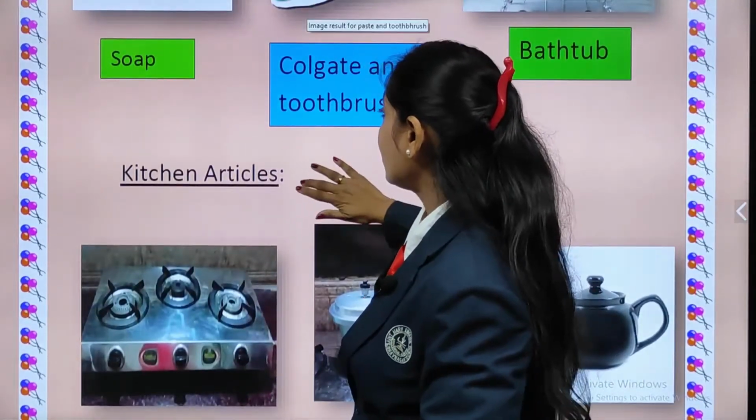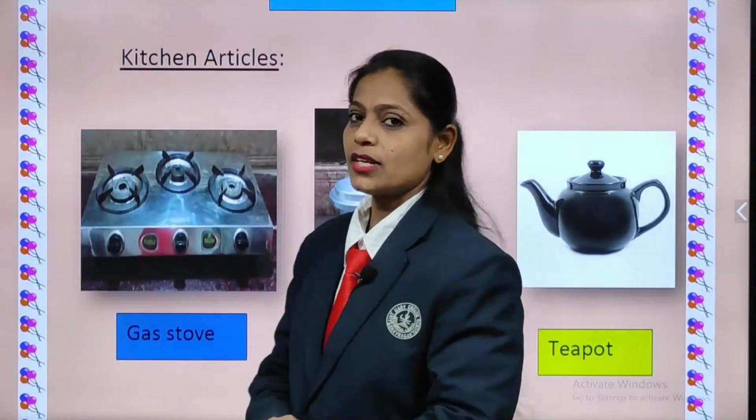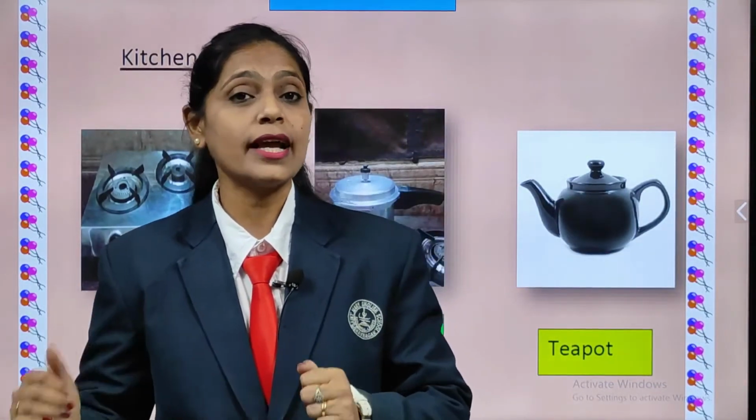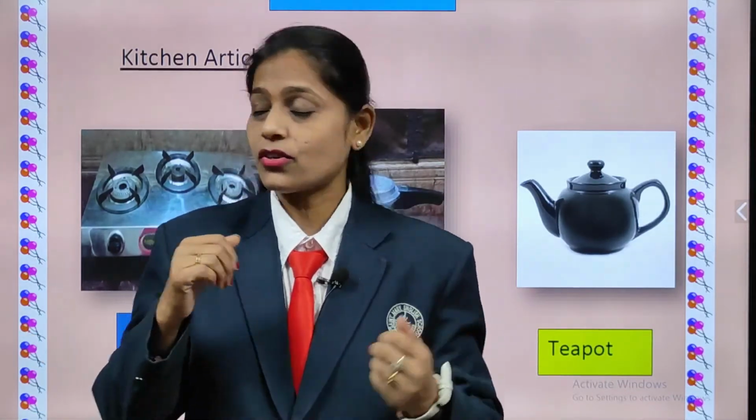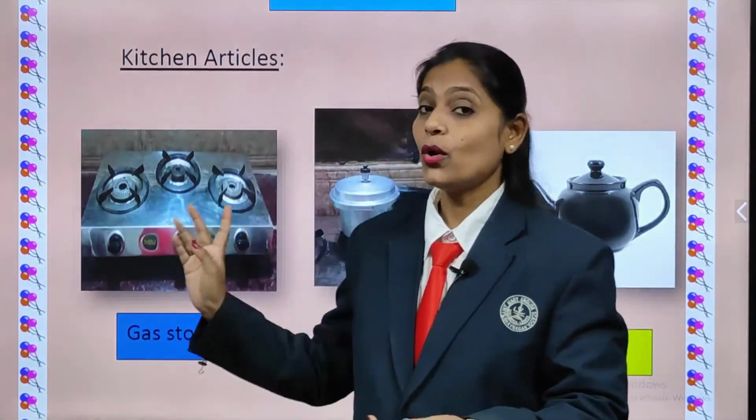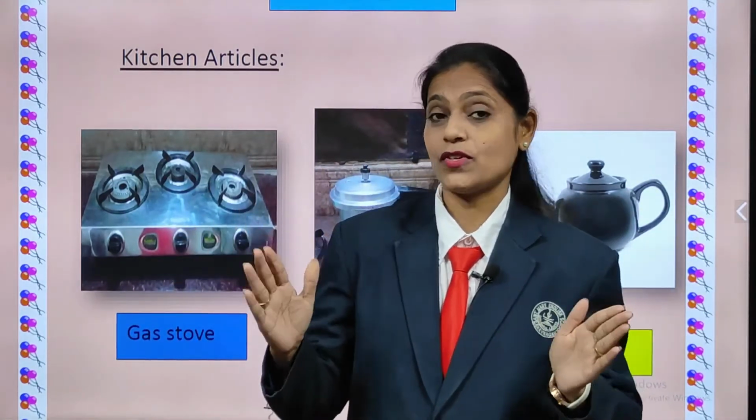Now here we are having kitchen articles. Kitchen articles are the things we use in a kitchen. And which is the place? Yes, it is a place where mummy cooks the food, right? So the place where mummy cooks the food, we call it kitchen. Okay children? So all of you look here and tell me what are the things which we see in the kitchen.